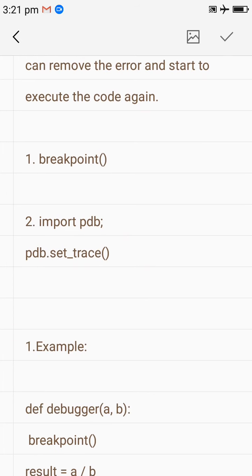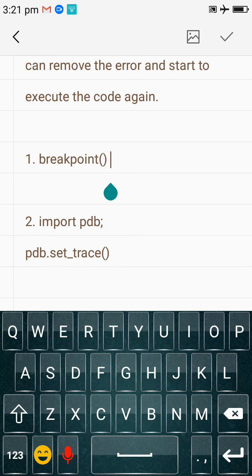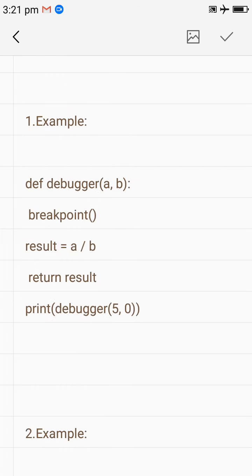So there are two ways. First is breakpoint and second is import pdb. Breakpoint is a function and pdb is a module. By using breakpoint you can trace the error, and by using the pdb module you can also trace the error. We will understand the concept of debugging with the help of this example.